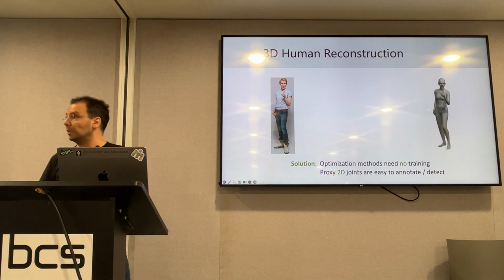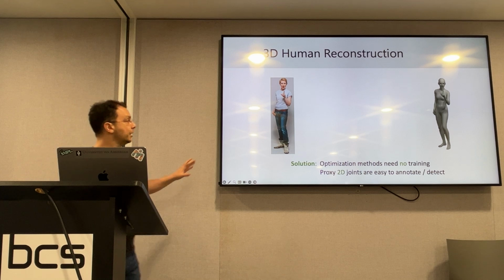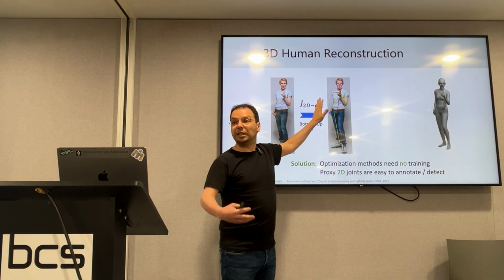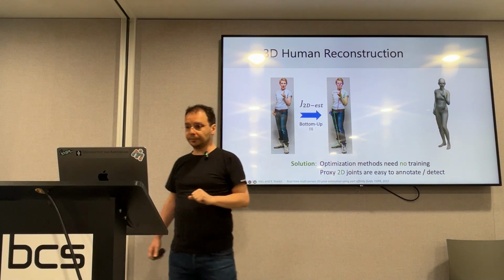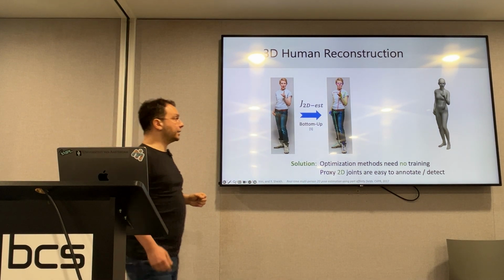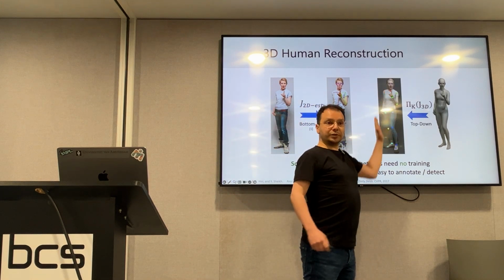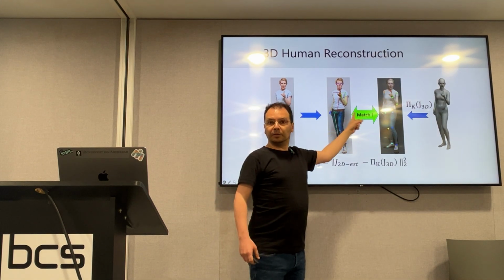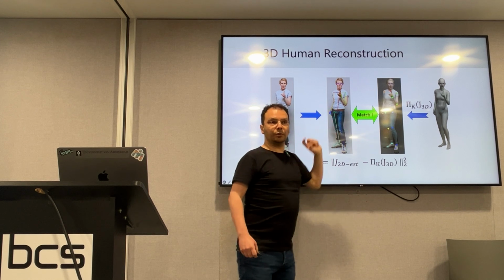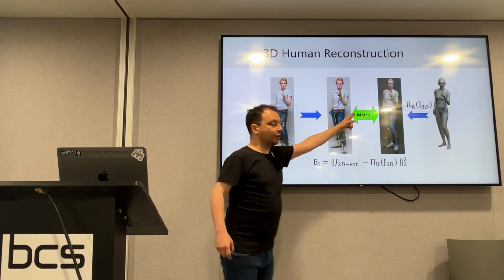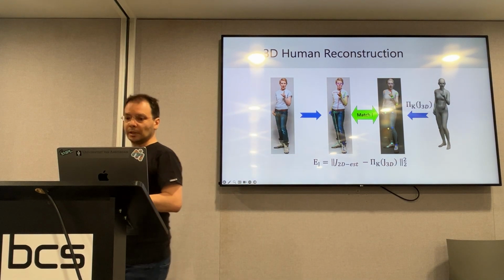So what we'll do is that we'll take an off-the-shelf method, we'll estimate a 2D skeleton from the image, and now the 2D skeleton, the 2D key points, they are our observations. And our 3D model has an underlying 3D skeleton, so we'll estimate a virtual camera, we'll project the 3D skeleton onto the 2D image, and we'll try to match the reprojected 3D skeleton to the detected one. And we'll be changing the configuration of the model until we nail this matching.